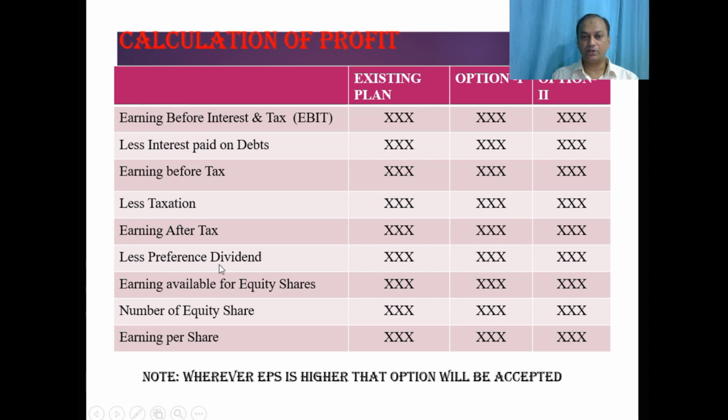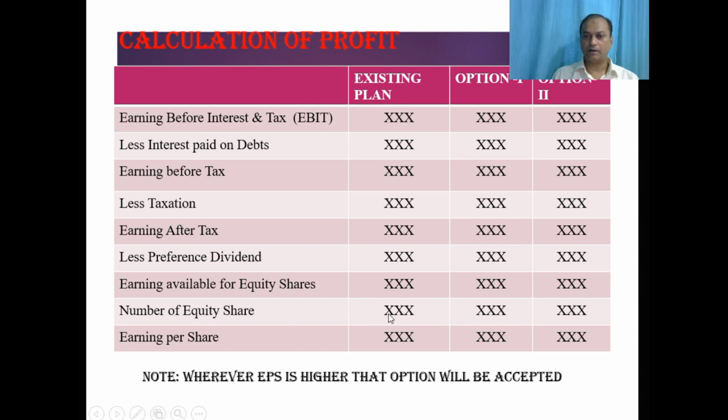Now we may have equity shareholders as well as preference shareholders. The very first thing is we have to give dividend to preference shares, because the name itself indicates preference, and they have got preference right in respect of all payments. So first, after payment of preference dividend, whatever is available is the earning available for equity shareholders, and that entire amount is available for the equity shareholders. For the number of equity shares, as per our fourth working, we have calculated the number of equity shares at each stage.